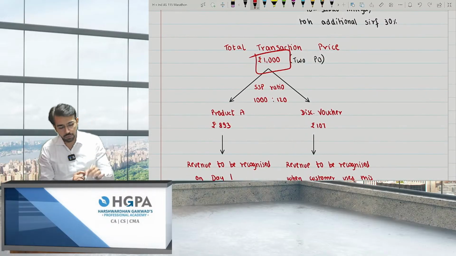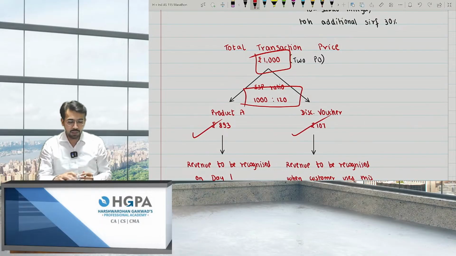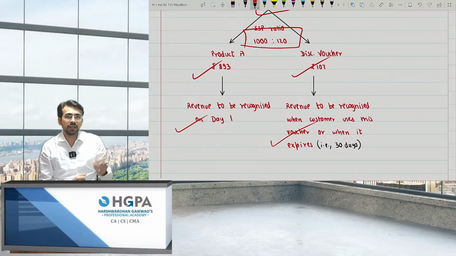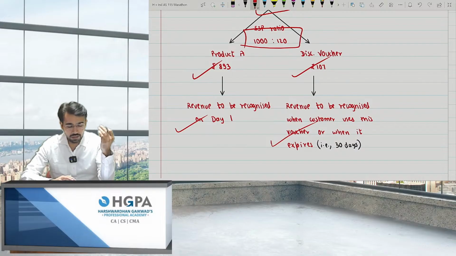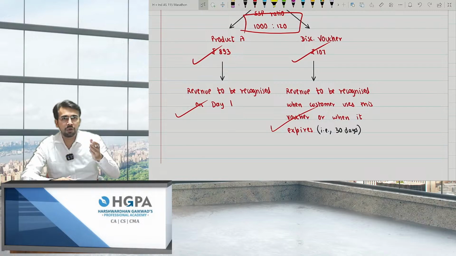Again, the same scenario. Divide in this SSP ratio. There is the product and the discount voucher. The product is to be recognized on day 1, and the voucher is to be recognized over the period of 30 days, that is after 30 days, or when the customer uses it, or when the time period expires, right? So basically, this is how you will calculate the amount on SSP ratio.